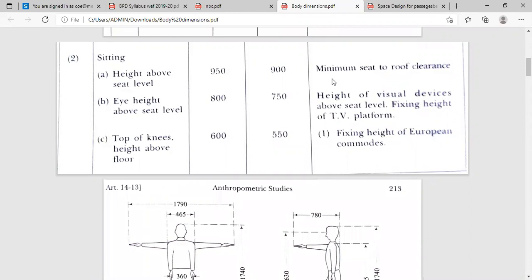Then whatever his or her eye level is, to that level we have to fix the center line of that TV or whatever devices there are. As well as whenever we are dealing with auditoriums and cinema theaters, to decide the level difference between two successive rows, that thing is required.